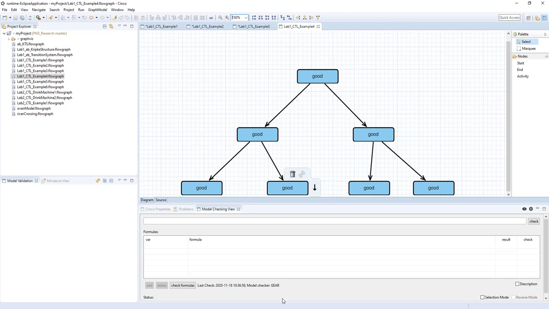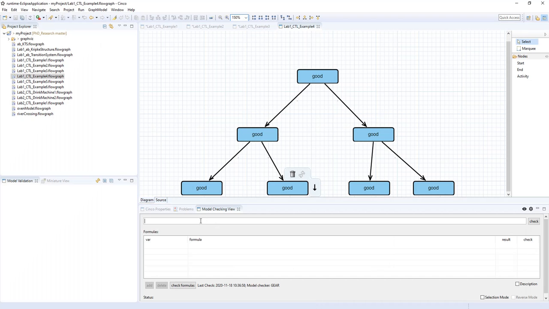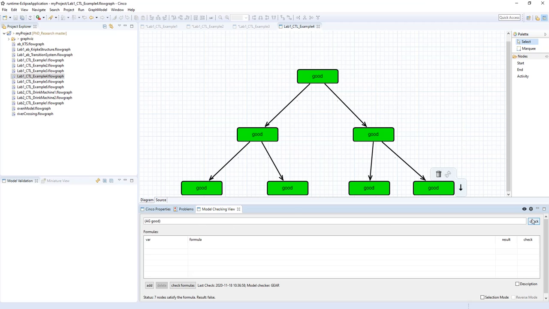Our next question, number 4. Well, now you can see good, good, good, good, good, good, good. So for all paths, it's always good. So that's an easy one. So it's just for all paths, always good. So it's going to be good everywhere, basically. So this is the same as in LTL. We just do G of good.